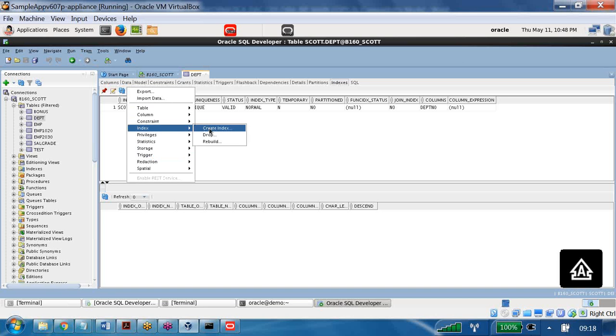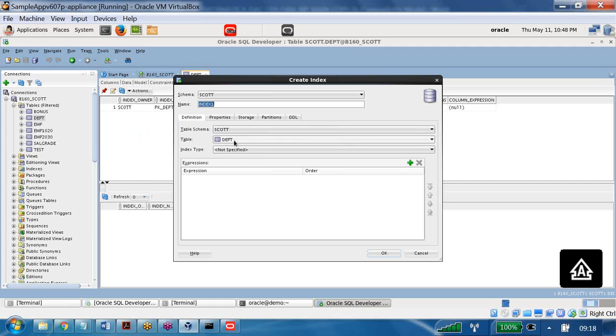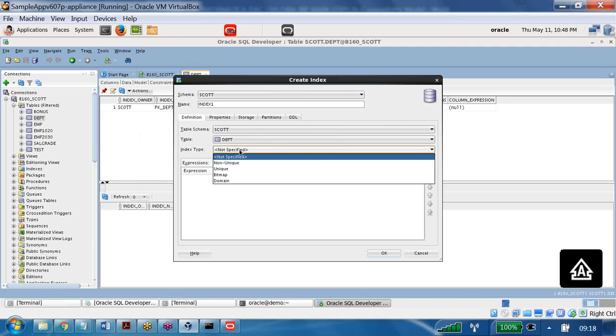If I want to create one index, and I go for creating the index, then how many index types do we have? Non-unique index, unique index, bitmap index. Next is domain index. What is the difference among these things? About indexes, try to learn more and tell me what is the use of index in any tool generally. Are you getting my point? Index has a lot of importance.